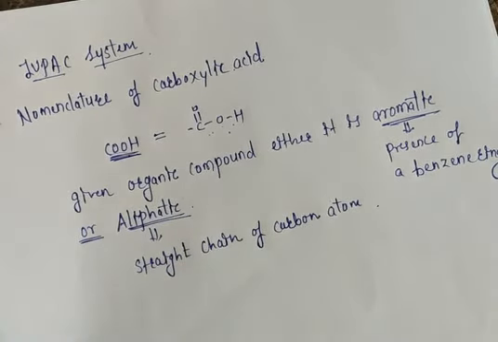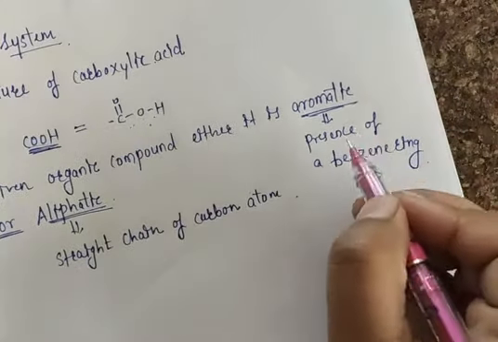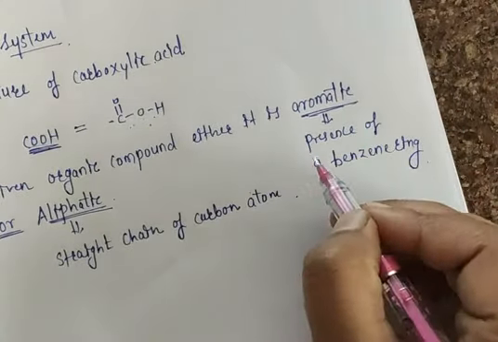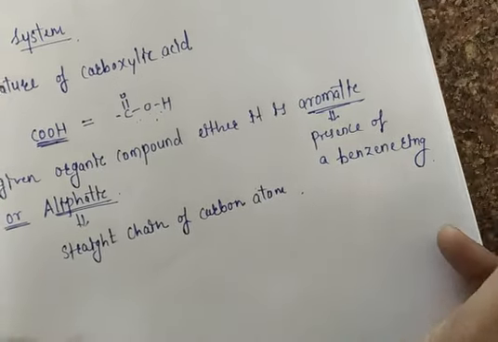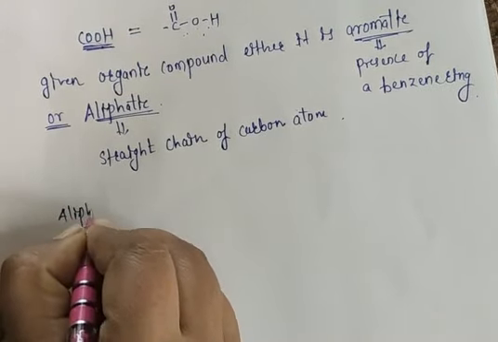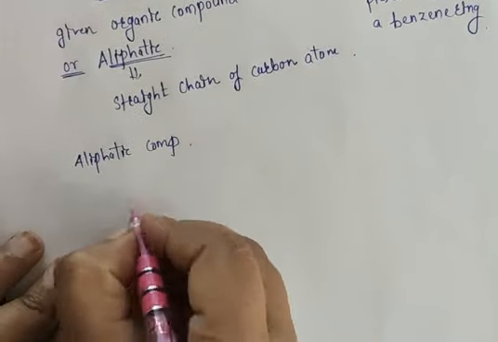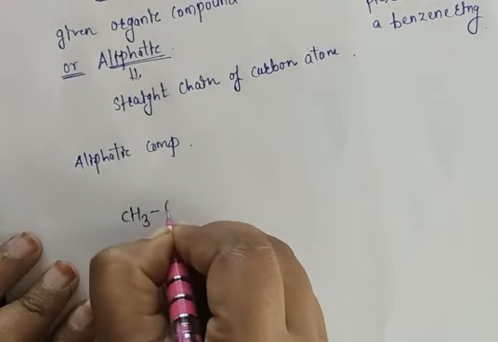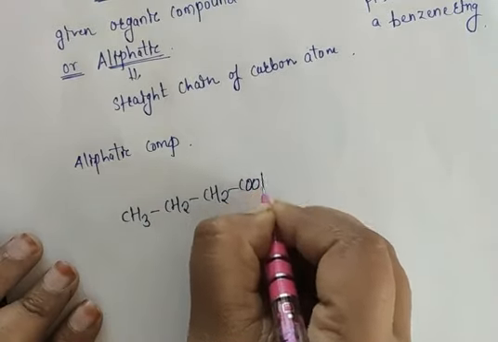Aliphatic means they give us a straight chain of carbon atoms having a carboxylic group, and there can also be an aromatic compound having a carboxylic acid group. For example, for an aliphatic compound, suppose they give CH3, CH2, CH2, COOH.